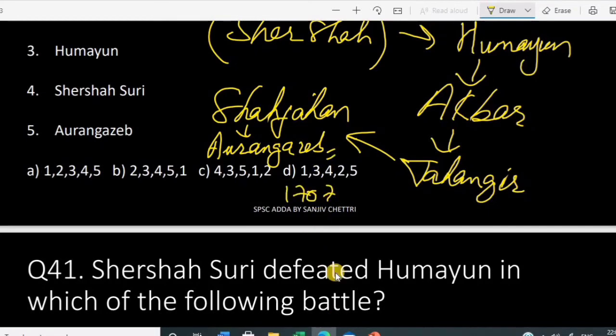So this is how the Mughal administration got weakened. It created a political vacuum. So the British entered here. This is how the British started interfering in the politics of India. We will cover that in modern history.